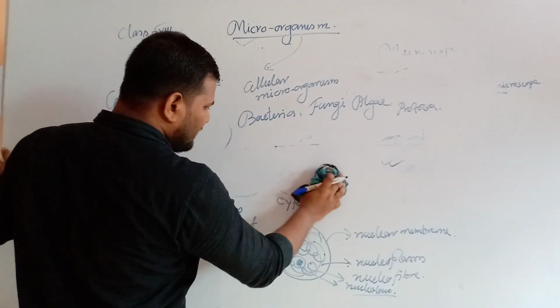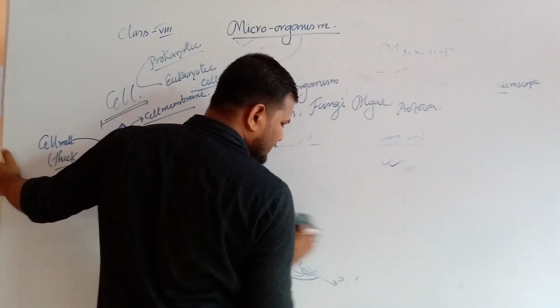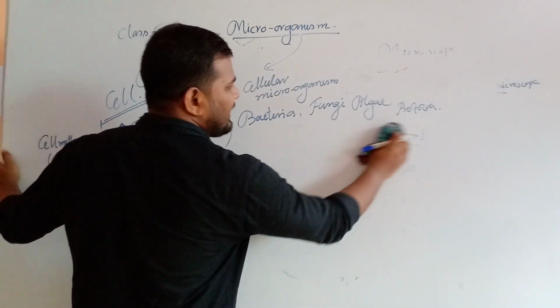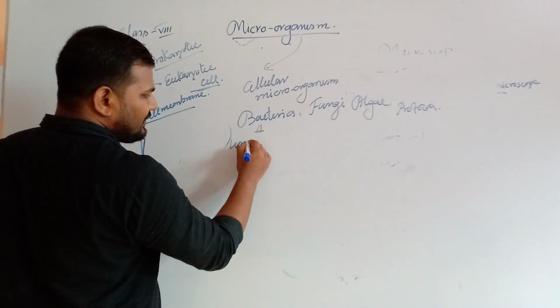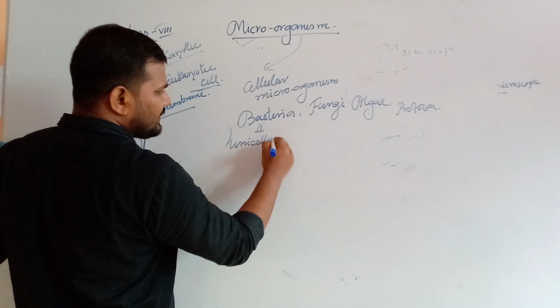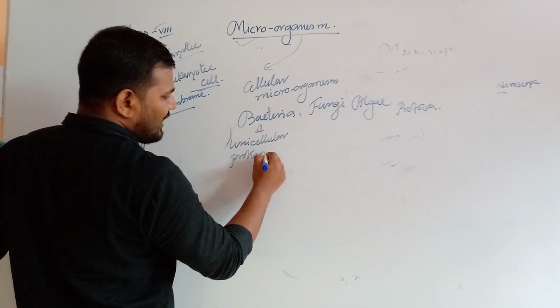Now we have to read the definition of each type of microorganism. The first one is bacteria. Bacteria is a unicellular prokaryotic plant.